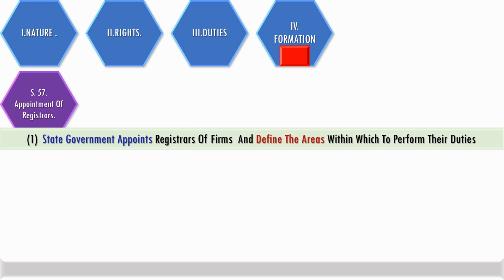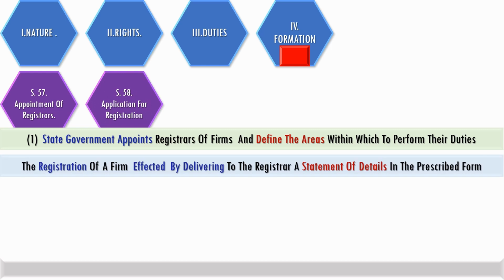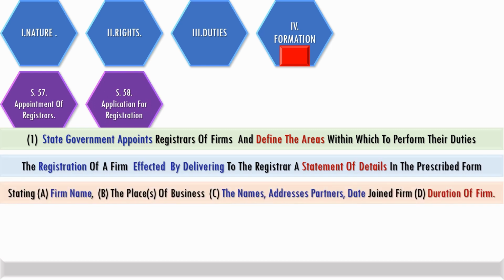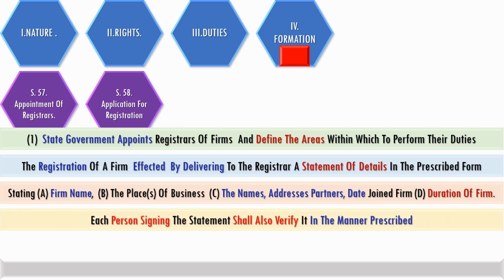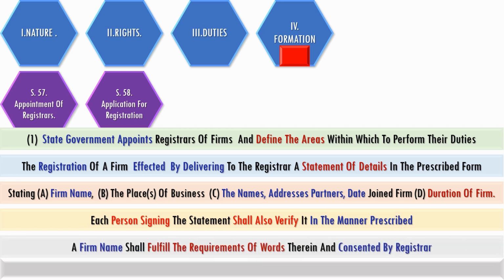Registrars are appointed by state governments and their areas are defined. An application for registration is submitted to the registrar along with details of firm name, places of business, names and address of partners, and duration of the firm. Each person signing the statement will verify in the prescribed manner, and the firm name shall be in conformity with the approval of the registrar of firms.